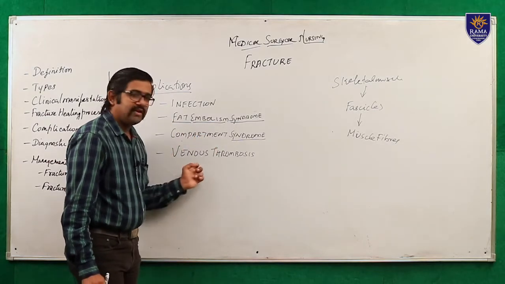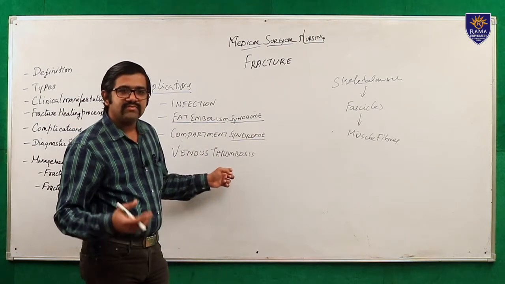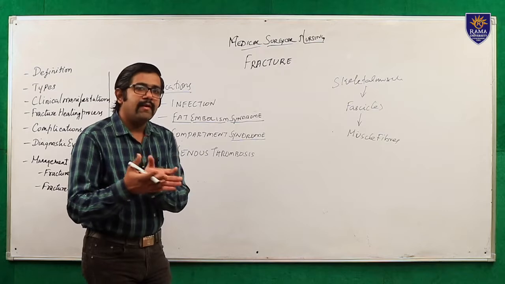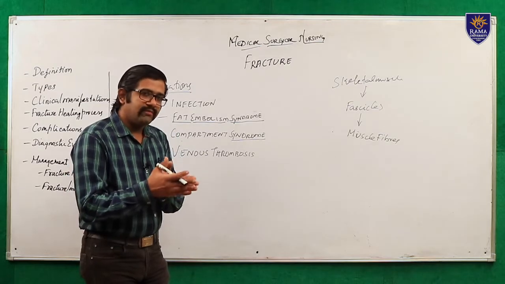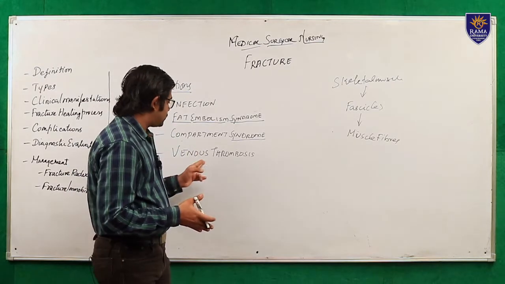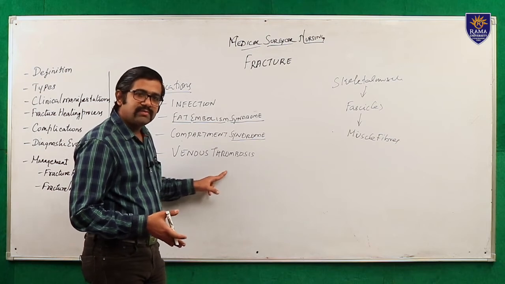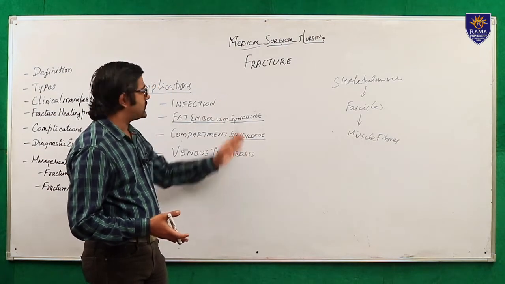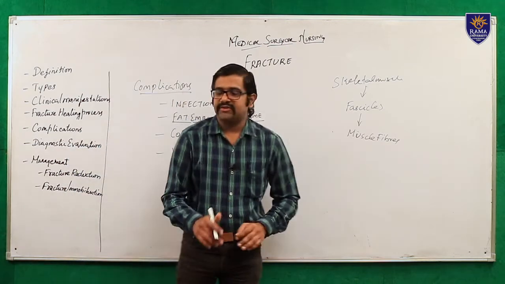And finally, venous thrombosis, that is thrombosis present in the vein. You know what thrombosis means. Thrombosis is a blood clot. So clotting of blood inside the vein, present in the deep veins, may lead to complications. So these are the complications of fracture.